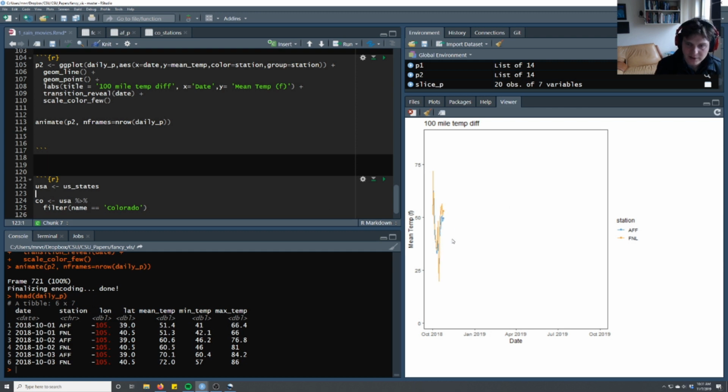But here now we have this full time series of data, and you can see most of the time the Air Force Academy and Fort Collins are in sync with their mean temperature, which makes sense. They're only 100 miles apart. But occasionally the Air Force Academy gets quite colder, which is maybe weather patterns hit there first, or they never hit Fort Collins. I'll be curious as this goes into summer. Obviously, with this kind of data, you might want to have a different frame size. This is mostly relevant on the horizontal axis, so we could widen that. But it's just a helpful way to look at data.